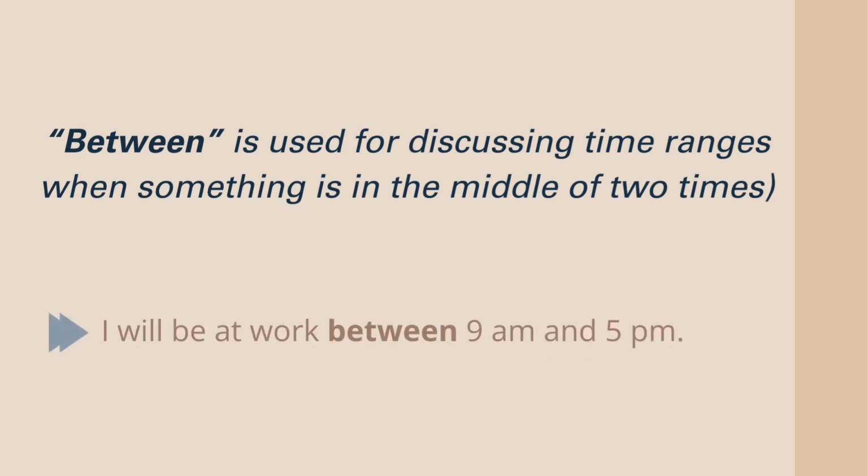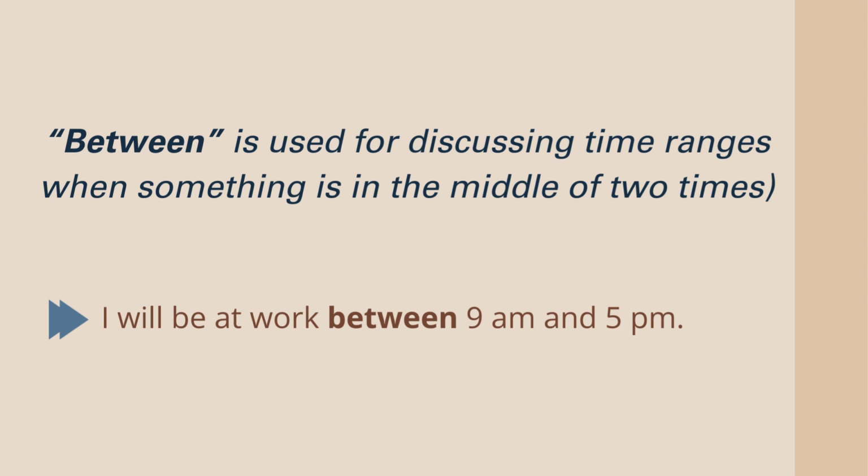For example, I will be at work between 9 a.m. and 5 p.m. It means that 9 a.m. to 5 p.m. is the range of time you will be at work. You will be there for the time in the middle of those two times.